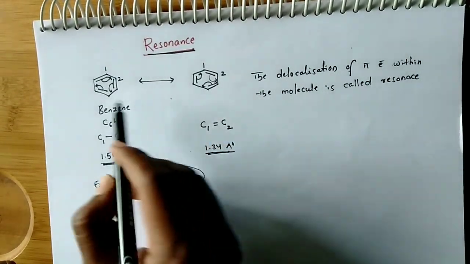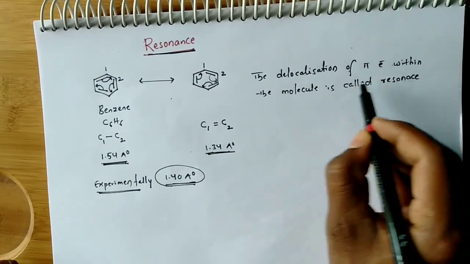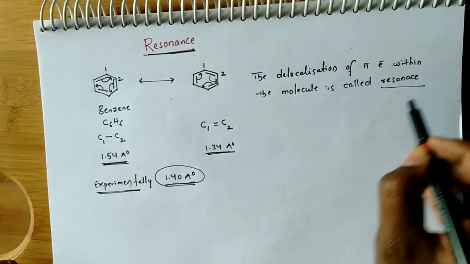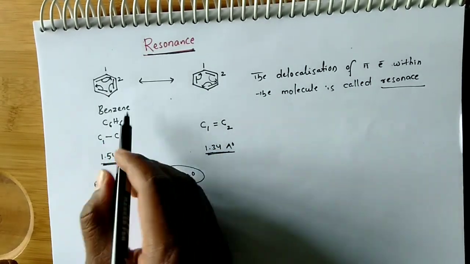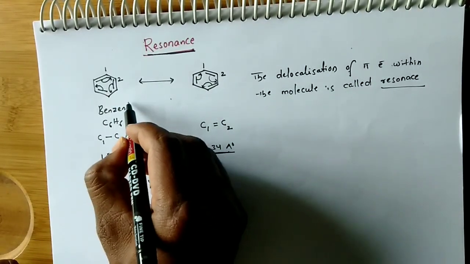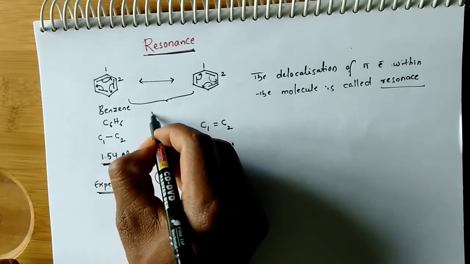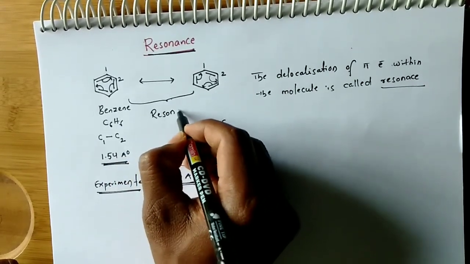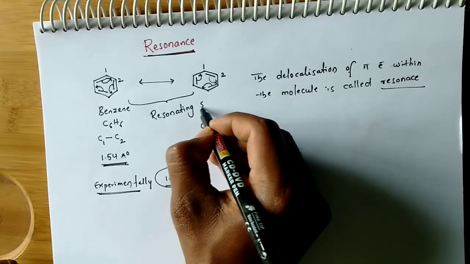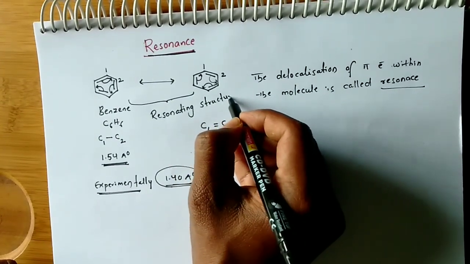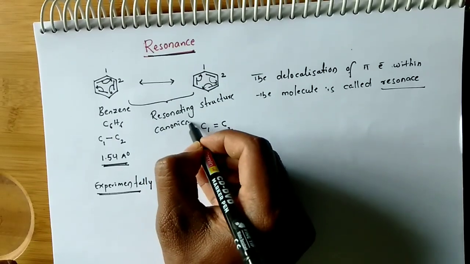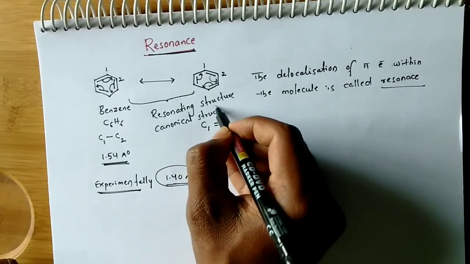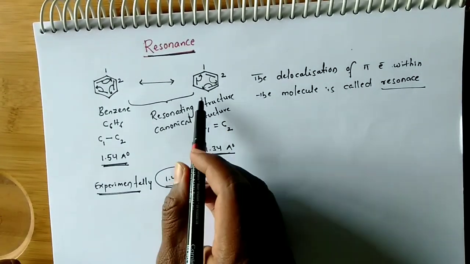Due to that resonance, these two are not real structures. These two structures are called resonating structures, or we can call them canonical structures. And these two are not real structures.